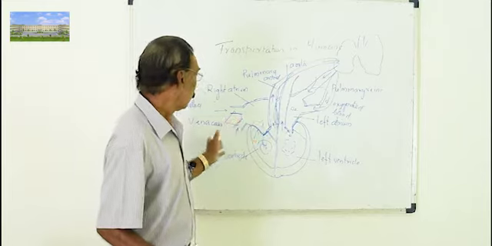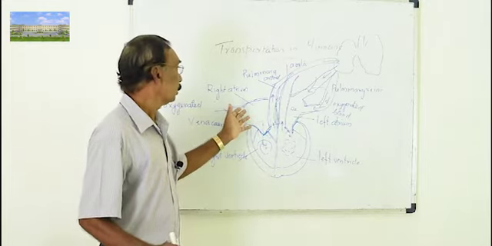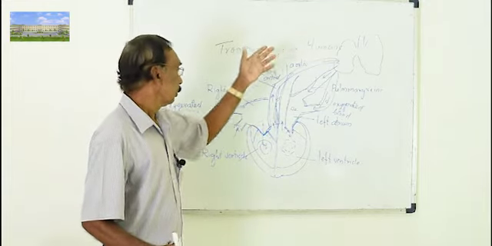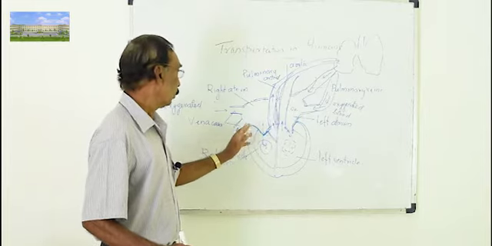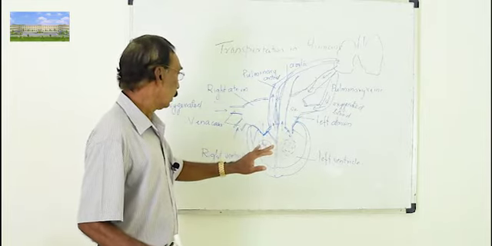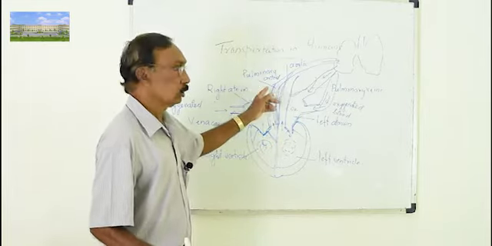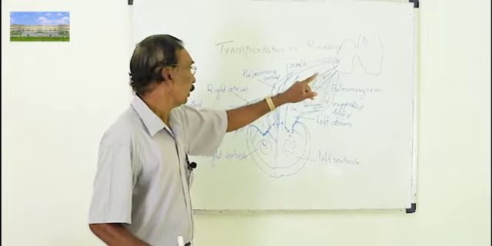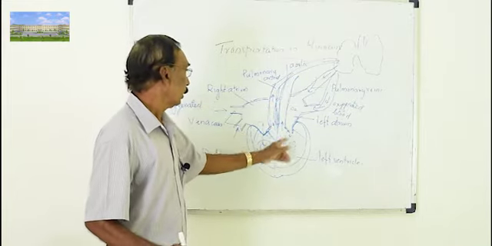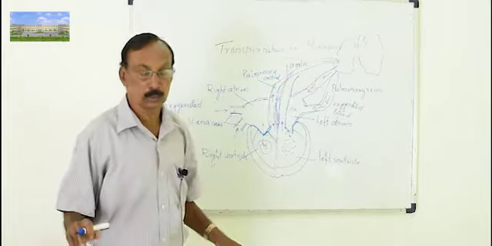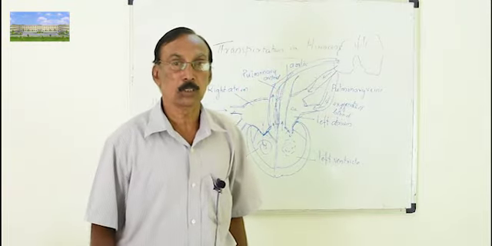One, body to the heart, heart to the lungs. And then second, lungs to the heart and heart to the body. Two circulations. So this is what is called double circulation.